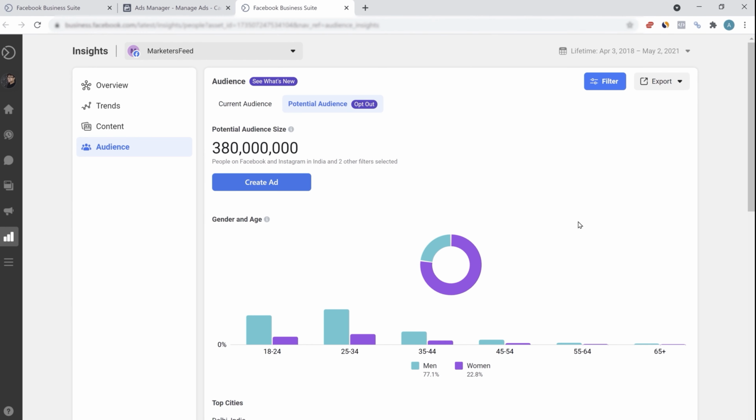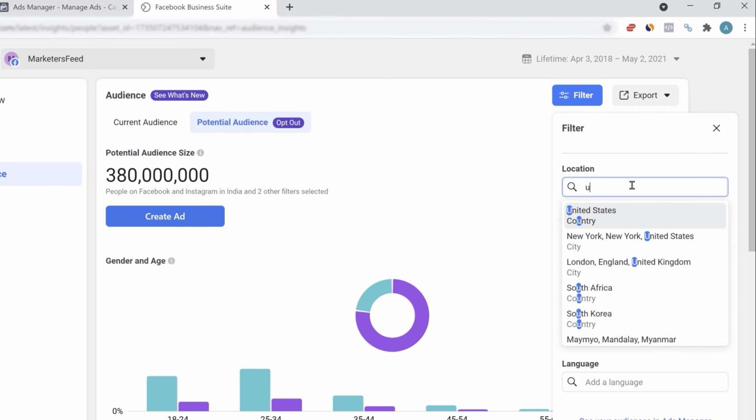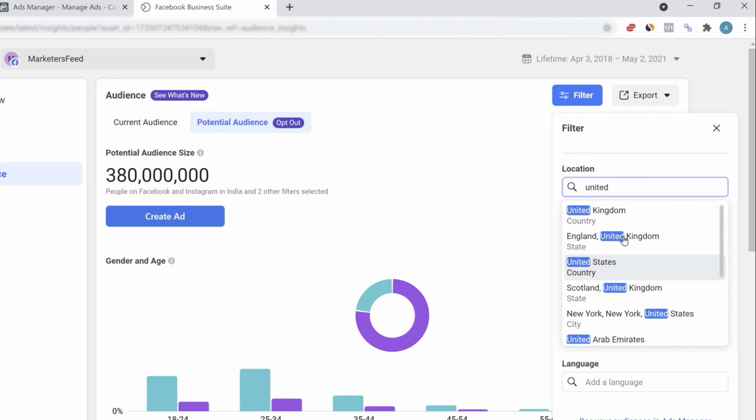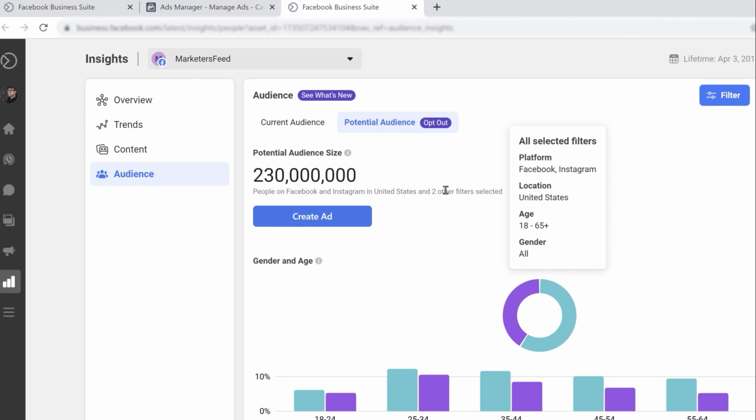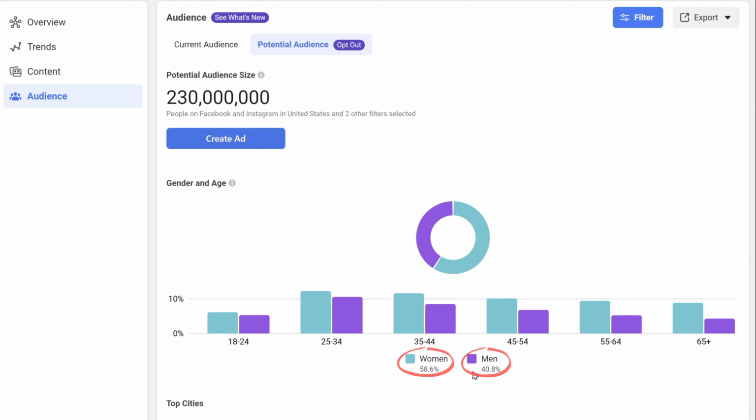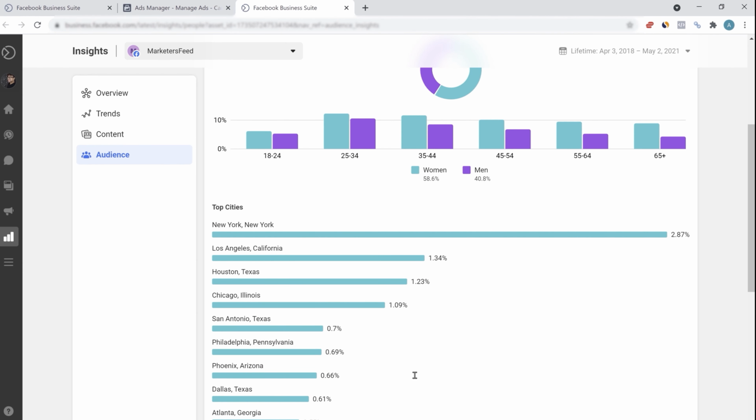So let's say I want to promote my free digital marketing course in the US. I'll click on filter and search for United States. I'll keep the age bracket as 18 to 65 plus, gender all. So you can see the potential audience size of 230 million. If you check the platform, it's both Facebook and Instagram, location United States, age 18 to 65 plus and gender all. You'll also see the difference in distribution. In the case of India, the distribution was widely different from what is shown in the US, the top cities being New York, Los Angeles, Houston.